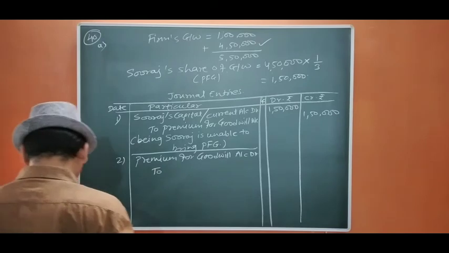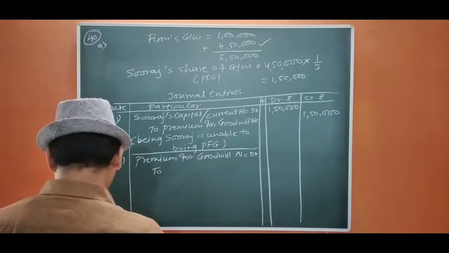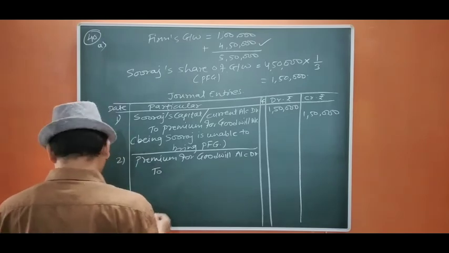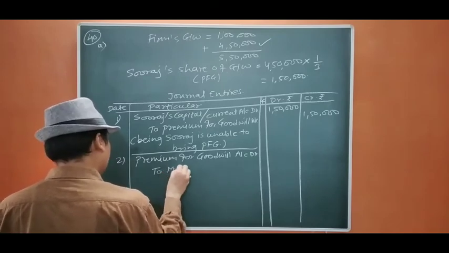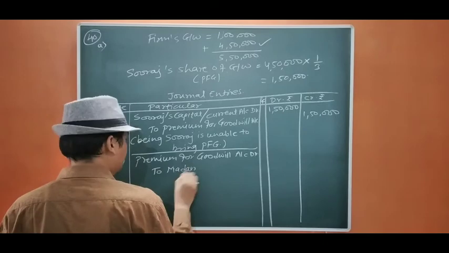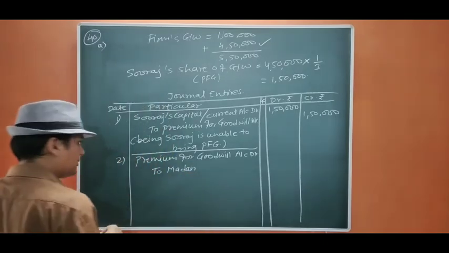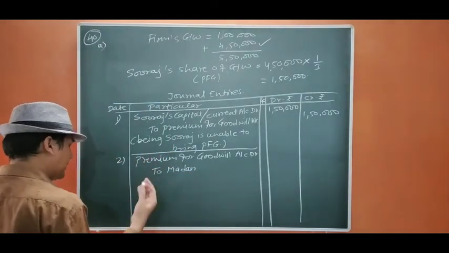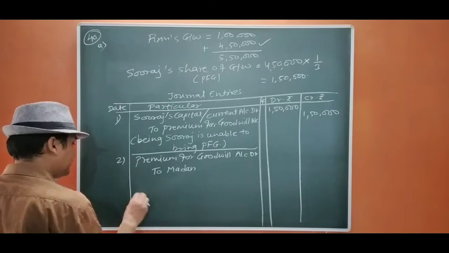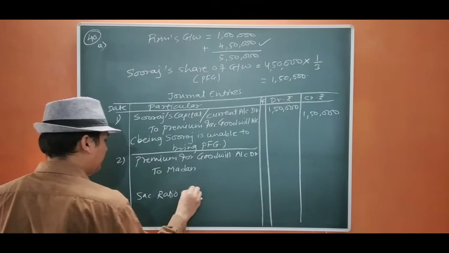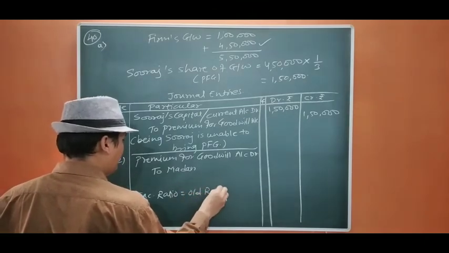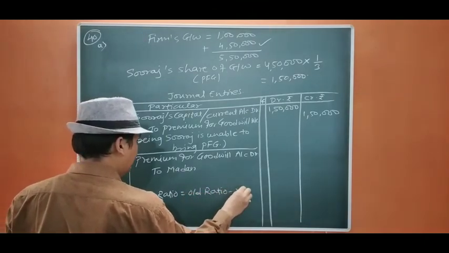Okay. So let us find out the sacrificing ratio. We have not found it out, but I am going to pass the entry first. Before that we have to check the sacrificing ratio. So sacrificing ratio equals old ratio minus new ratio.